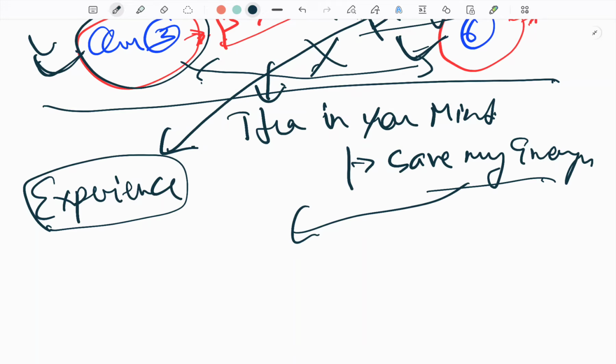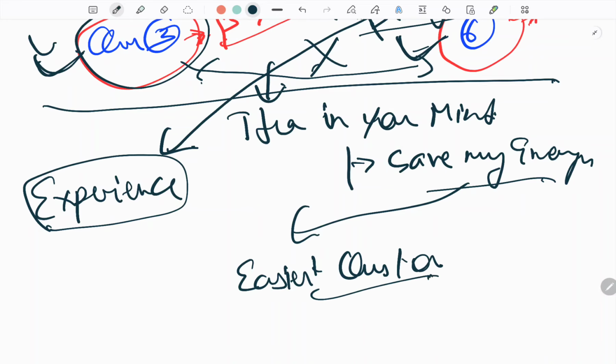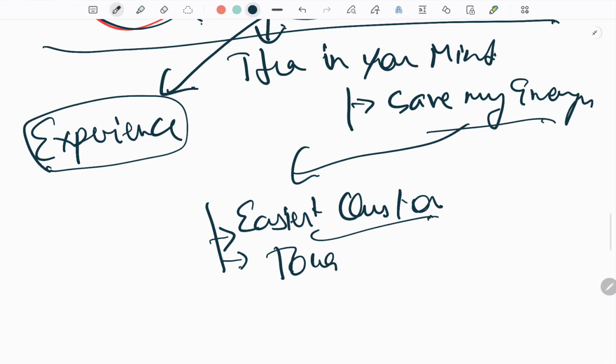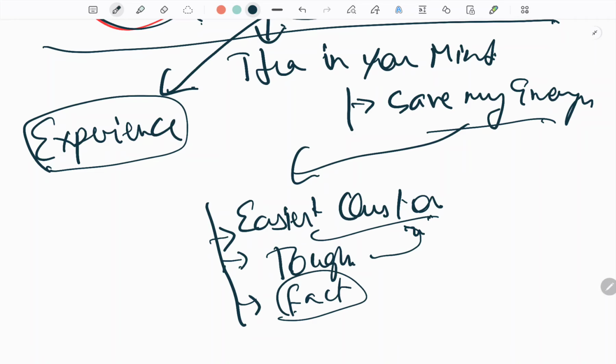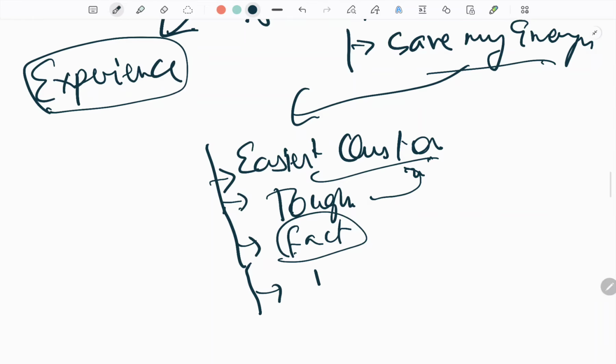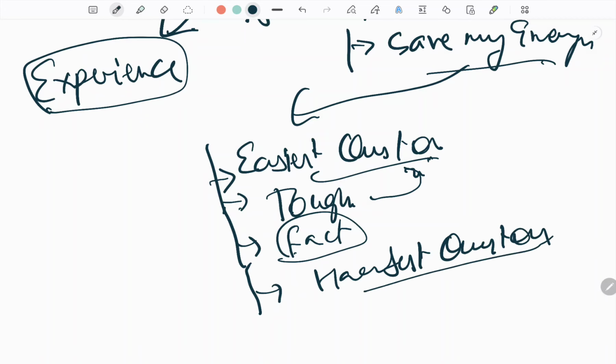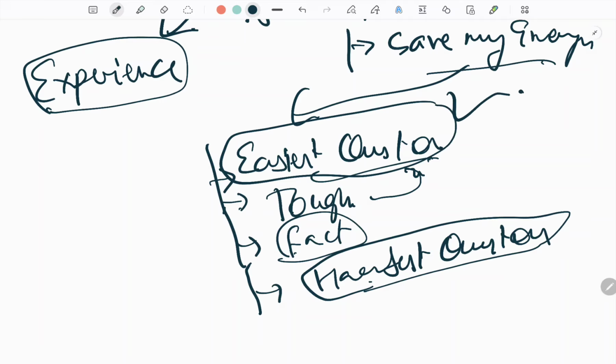Even if you are appearing for any exam, firstly find out the easiest questions, then find out the tough questions from the easiest ones. Then in the third way, based upon facts, long and lengthy questions. Fourth way, find out the hardest questions. Always do the hardest questions at last, easiest questions at first.